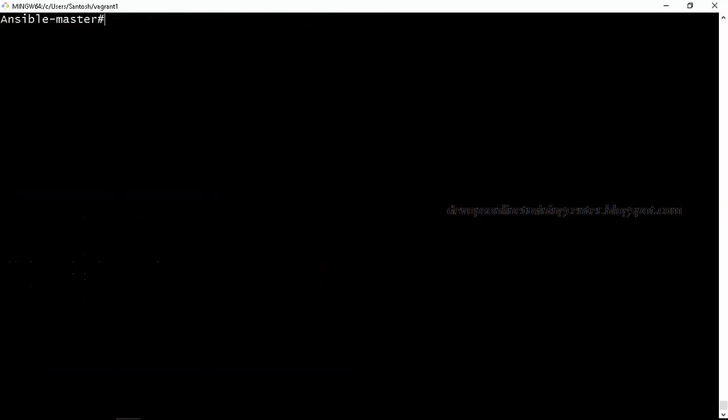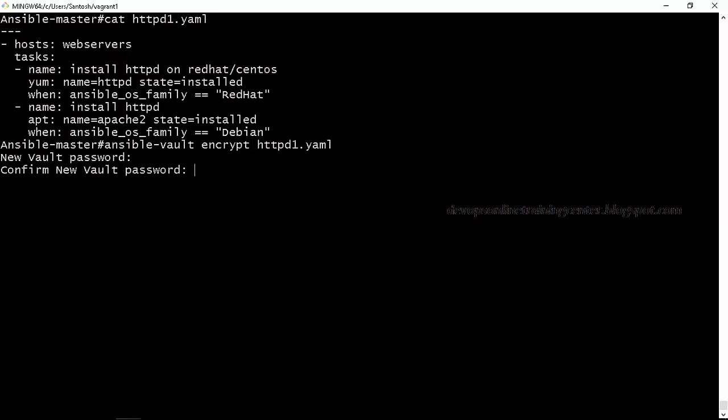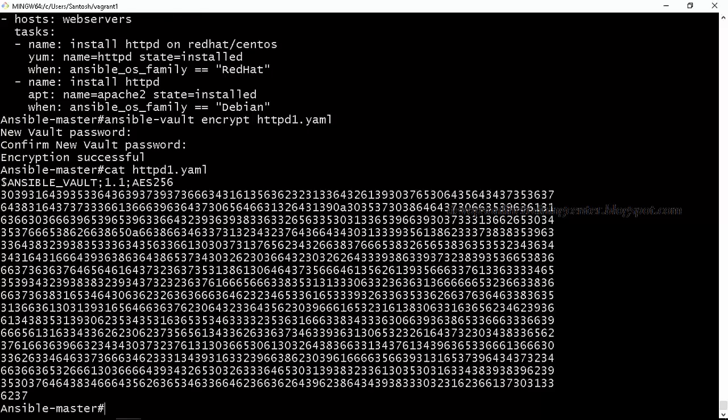Or let us say I have httpd.yaml. This is my file. Now if I encrypt it, what happens? Ansible Vault encrypt httpd.yaml, and it will ask for a password. So you set some password, and then if I open that file again, I cannot see it. There will be some encrypted text. So who has done it? This is Ansible Vault, basically for encrypting the playbook, right?